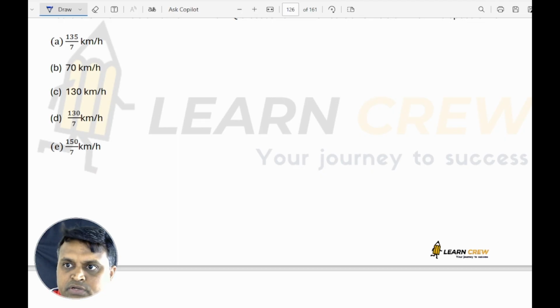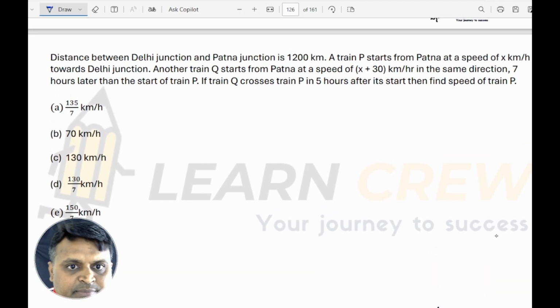Next, questions based on time and distance. The distance between Delhi Junction and Patna is 1200 kilometers. A train P starts from Patna at a speed of x km per hour towards Delhi Junction.